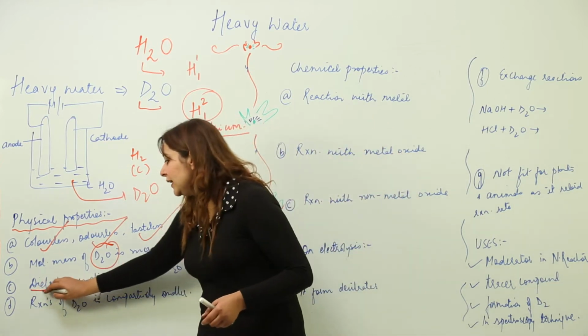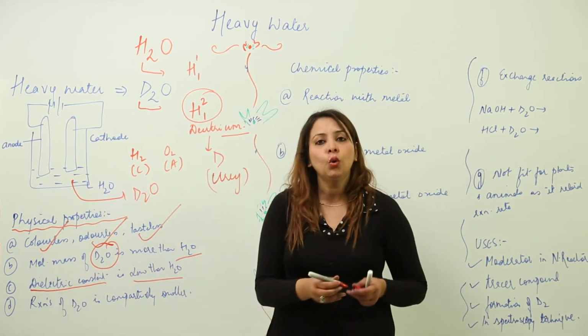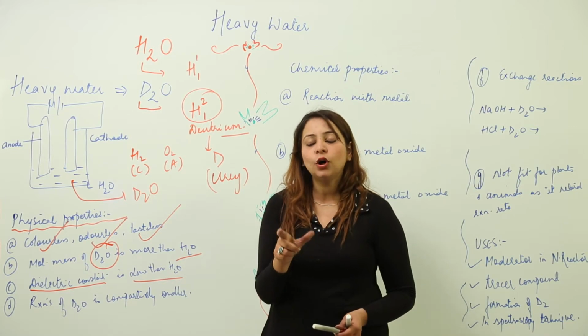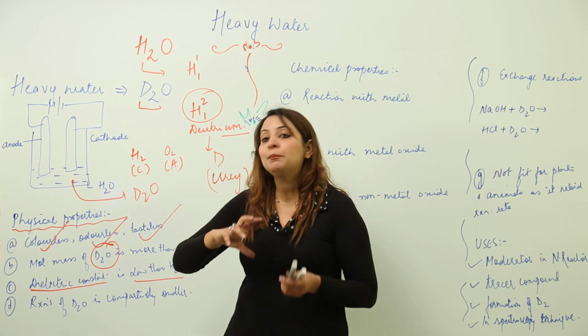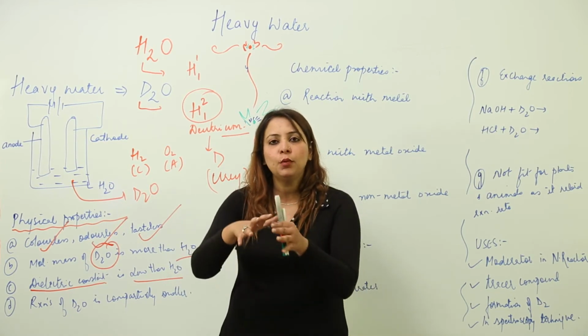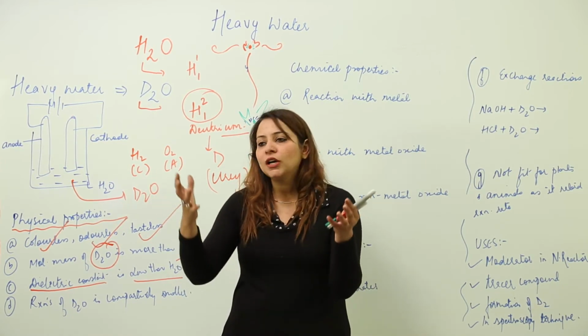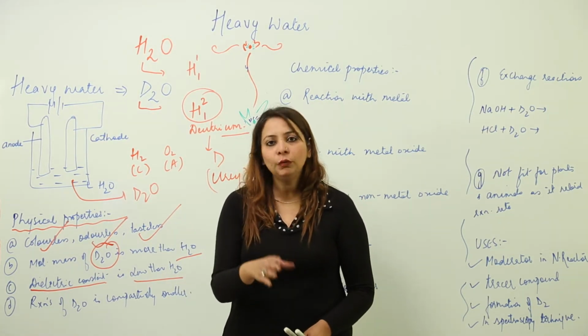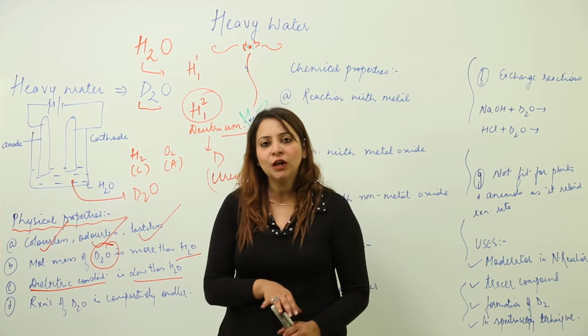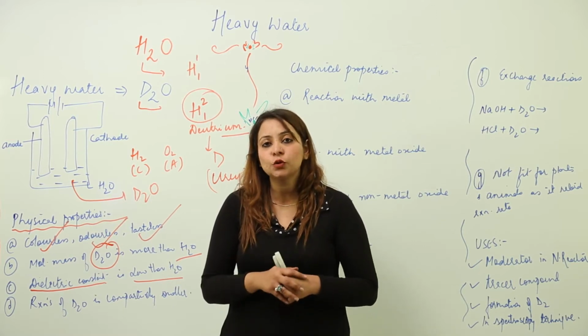Third, dielectric constant is comparatively low. What does this property mean? It means the tendency, or ability, of a substance to break the bonds of a compound or substance which is added to it. We know that normal water is a universal solvent because its dielectric constant is quite high.